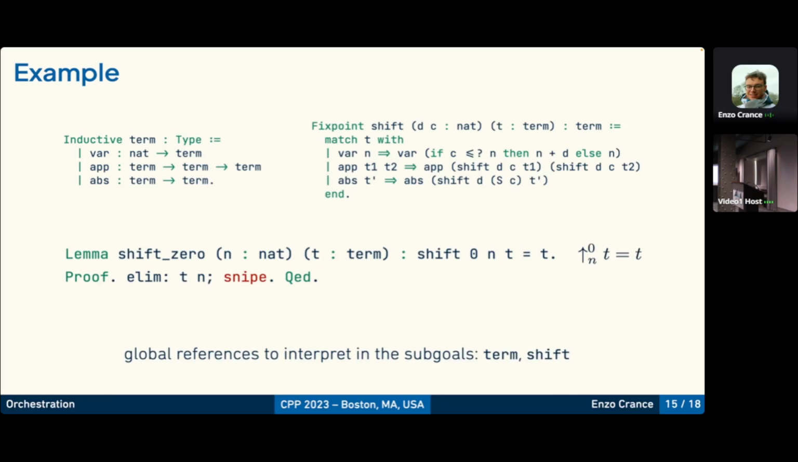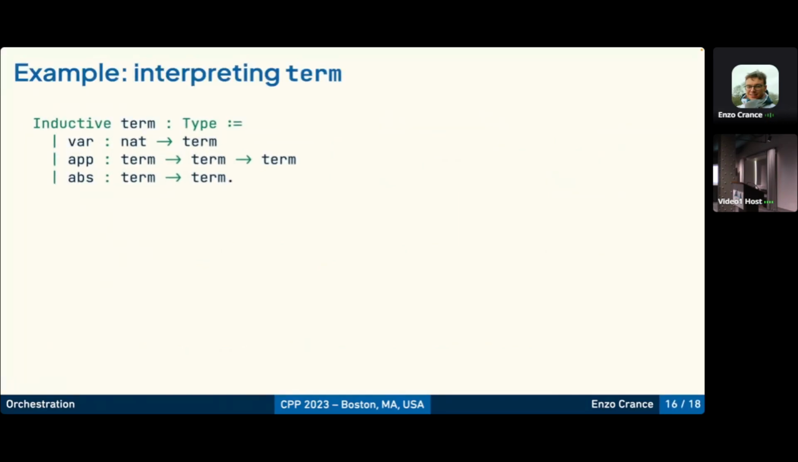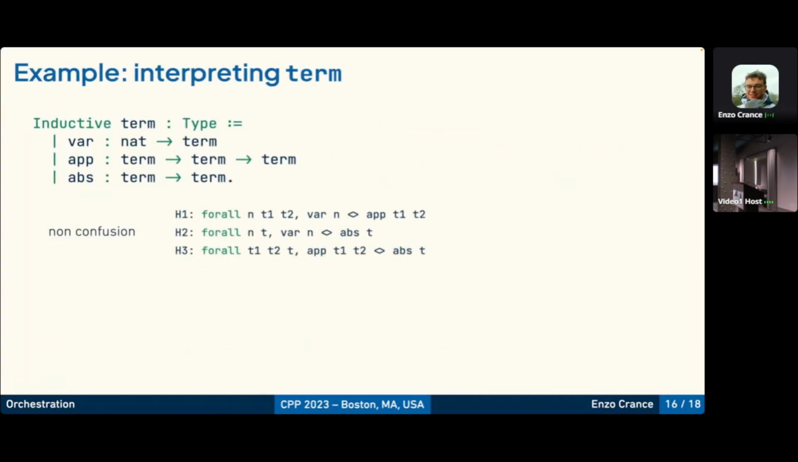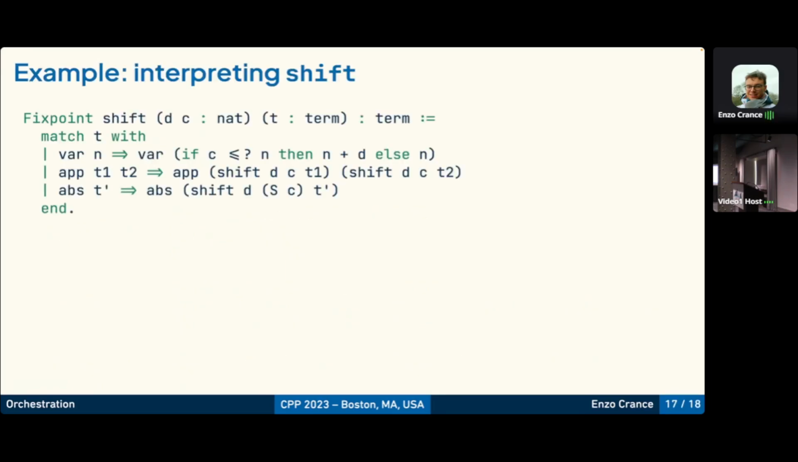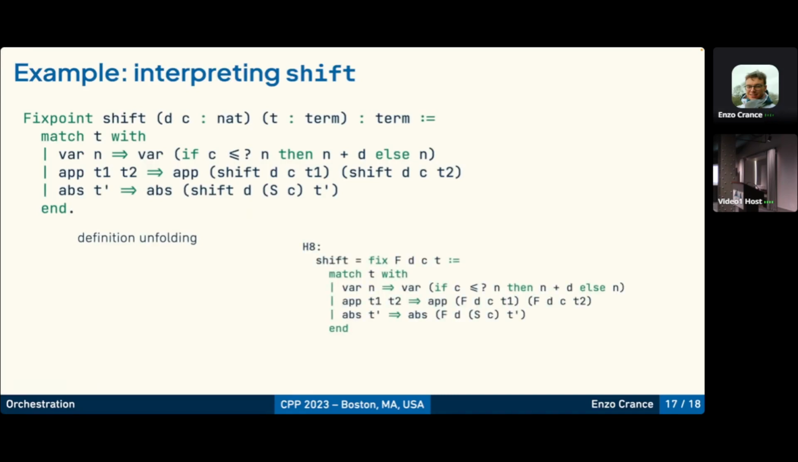We need to interpret in the subgoals the term inductive type and the shift fixed point. So what happens on term? The no confusion hypotheses are the following. For each of the constructors, we have injectivity as well, and we have the generation lemma. About the shift fixed point, we can have a definition unfolding first. So a new hypothesis is generated. Then we can choose to eliminate the higher order equality by adding the arguments. So this is another transformation doing that.